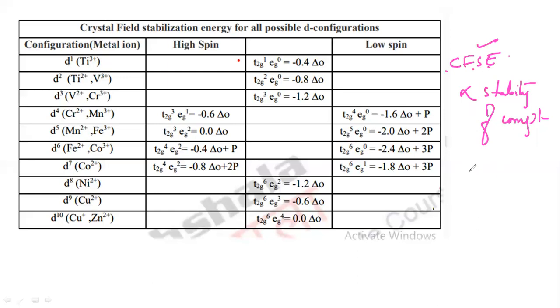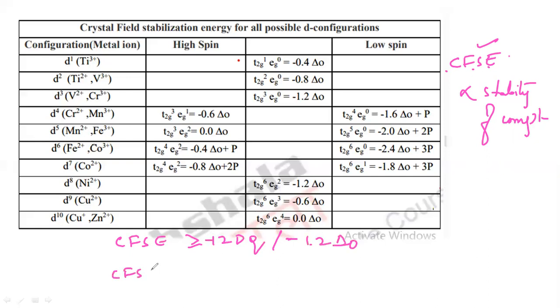So moreover, most of the complexes, if the CFSE value is greater than 12 dq, that is minus 12 dq or minus 1.2 delta naught, they are stable complexes.